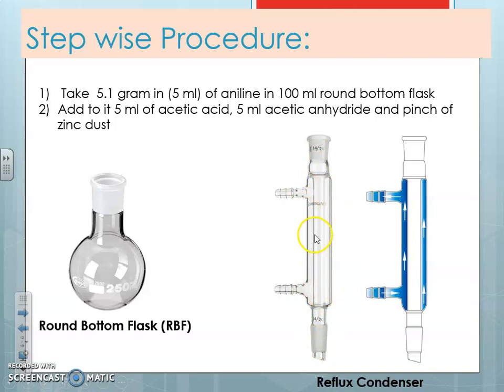To this, including this condenser and RBF, we call a reflux assembly. We have to attach it by this end, and with this end of the condenser we have to attach. And this condenser includes the cooling system also.